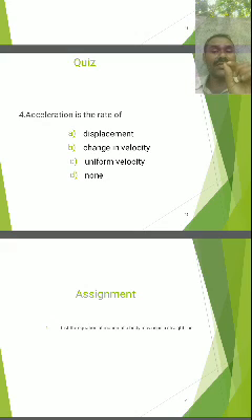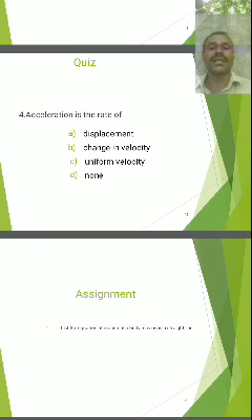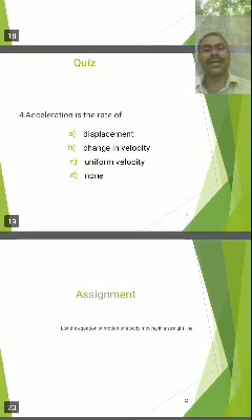So the change in velocity with respect to time. That's why acceleration is defined as the rate of change in velocity, or simply the change in velocity per unit time.